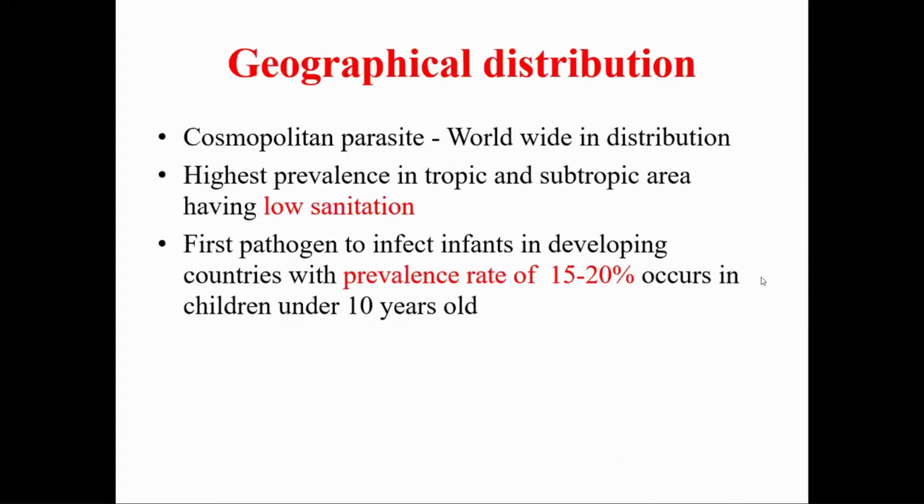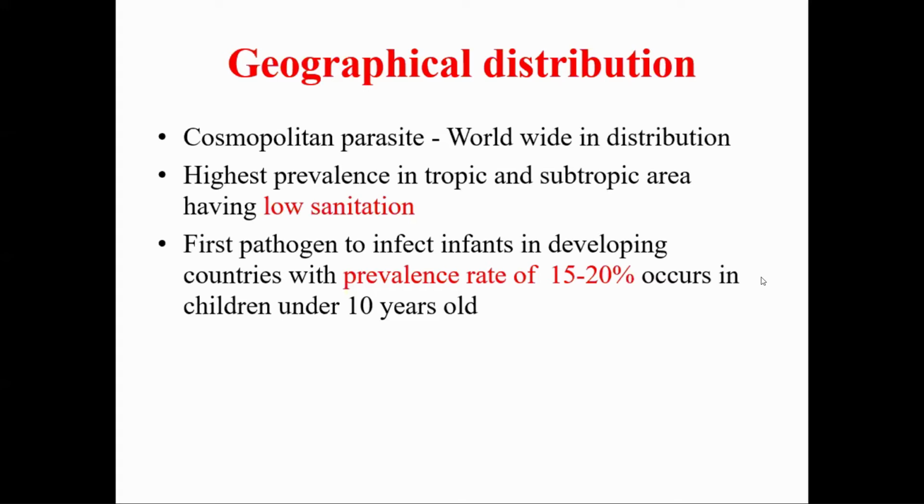Now talking about the geographical distribution of this parasite: Giardia lamblia is one of the most common protozoan parasites, so it is known as a cosmopolitan parasite with worldwide distribution. The highest prevalence is seen in tropical and subtropical areas with low sanitation. It means its prevalence is high in areas where sanitation is low.